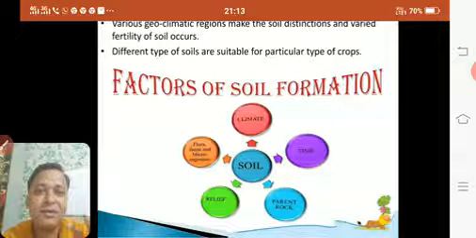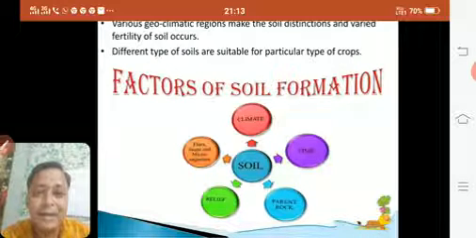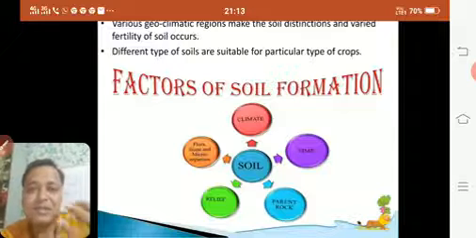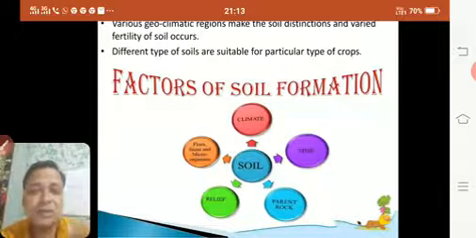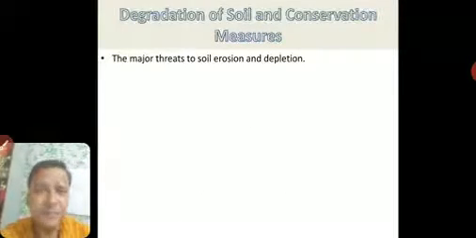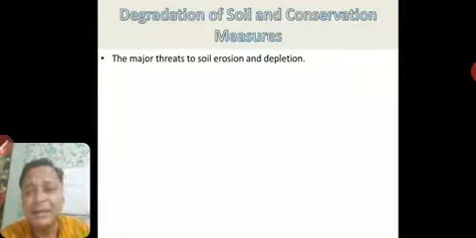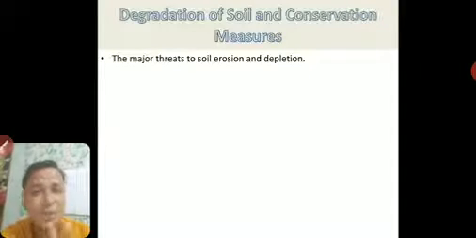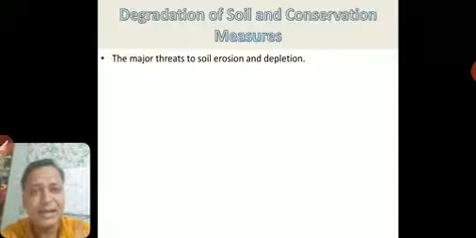Now we'll talk about degradation of soil. Soil can be degraded, meaning the quality of soil can come down, because of two important factors, that is erosion and depletion of the minerals. The major threat to soil is erosion and depletion. There are two major factors here also, human factors and natural factors.